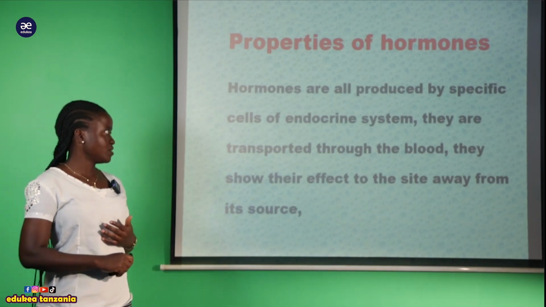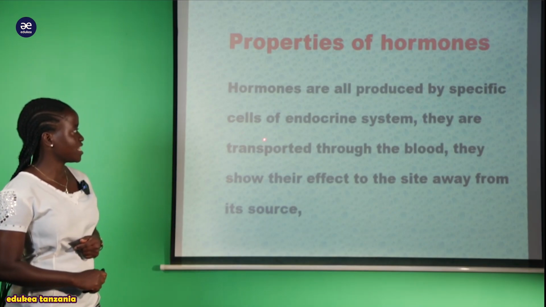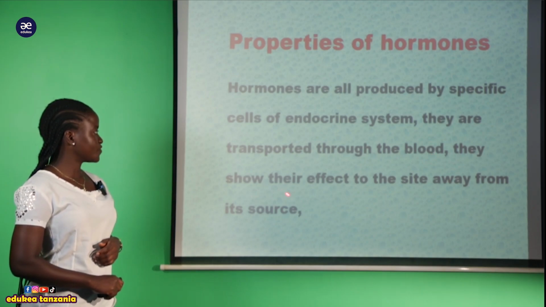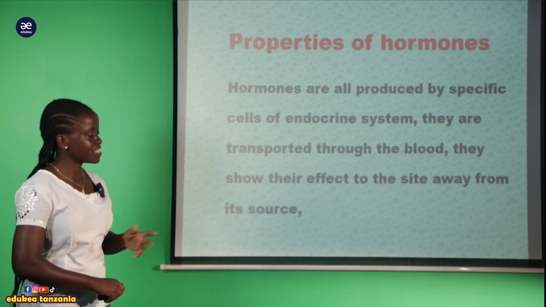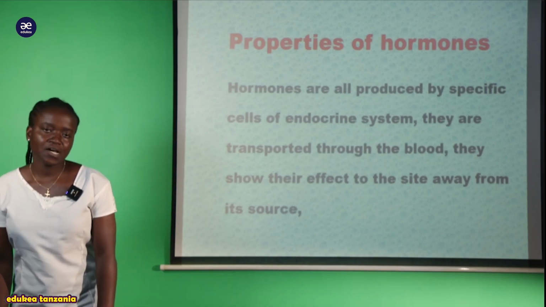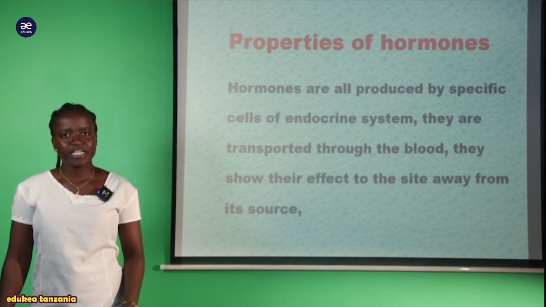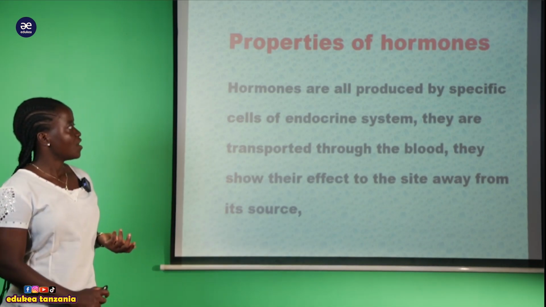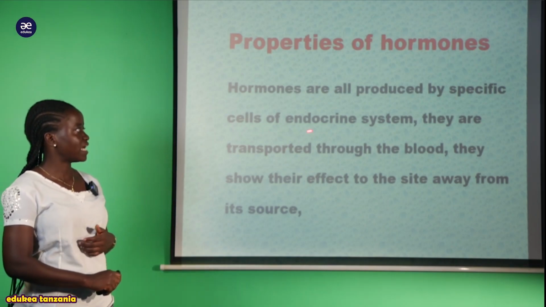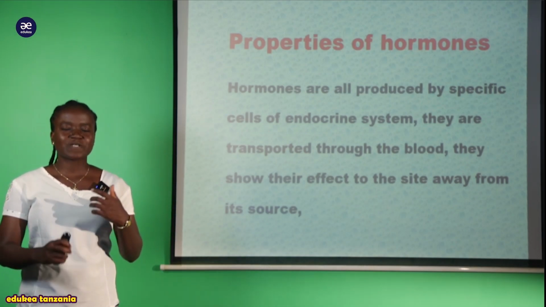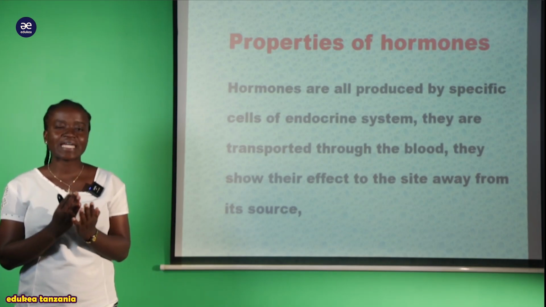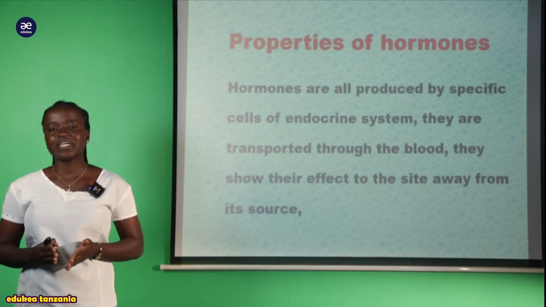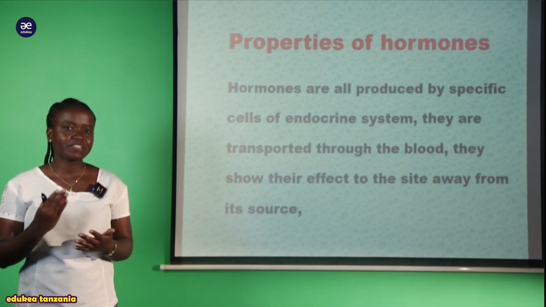So now we are saying that hormones are all produced by specific cells of the endocrine system. They are transported through the blood. They show their effect at a site away from the source. So now tunasema kwamba hizi hormones, they are specific. Kwa sababu gani tunasema they are specific? Kwa sababu zinaproduciwa, they are produced by specific cells. Hizi specific cells zinatengenezwa ndani ya endocrine system, that is within the endocrine gland, and their secretions are poured into the bloodstream.